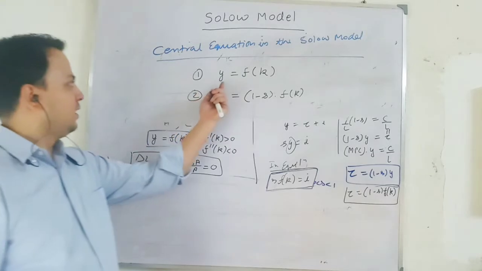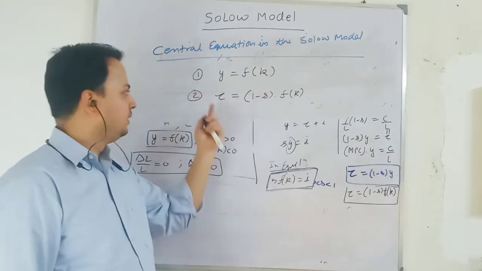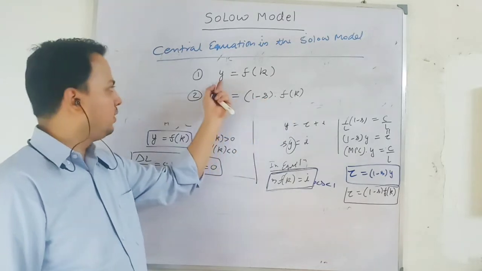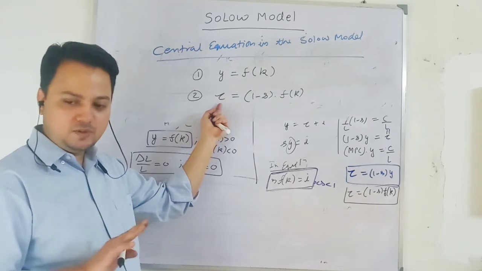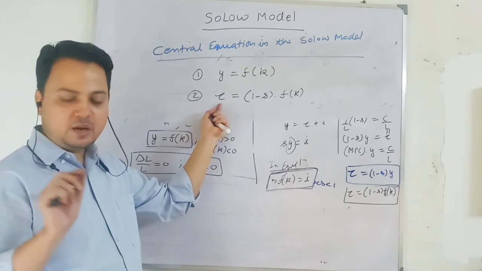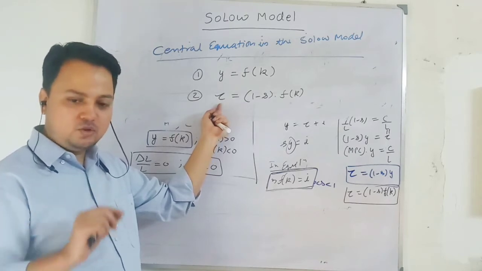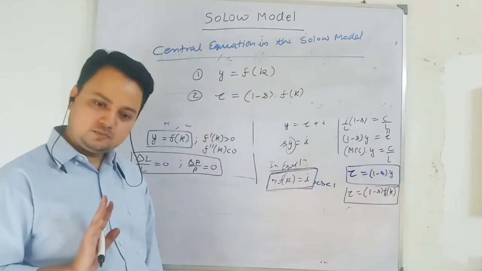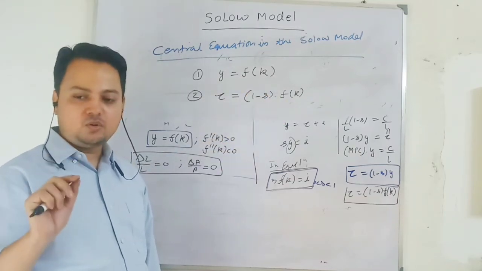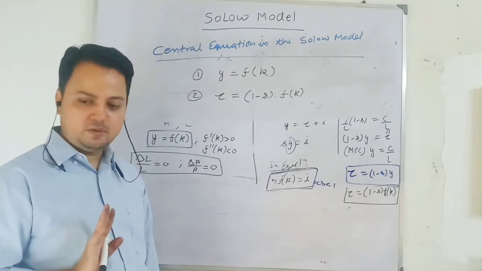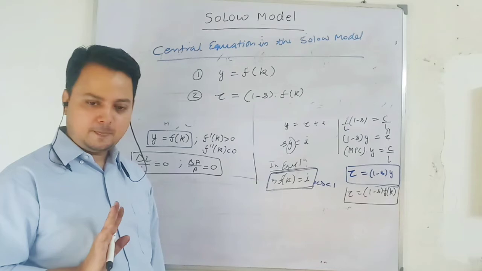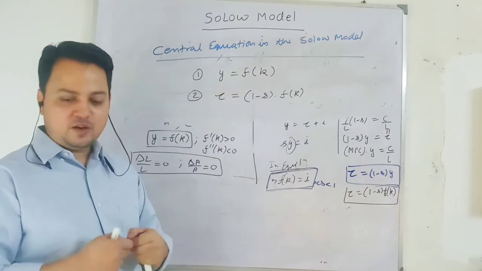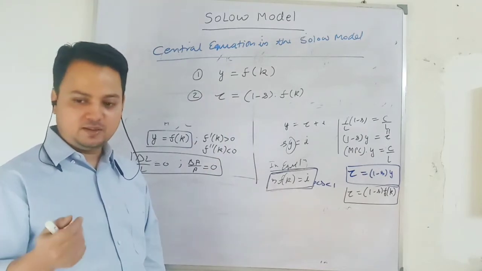See, your output per worker is a function of capital per worker. Your consumption per worker is a function of capital per worker because saving propensity is given. So the endogenous variable, because we are going to determine it within the system, is dependent on capital per worker. The endogenous variable in the model is determined by the accumulation of capital stock. That is why we are saying economic growth is a process of accumulation of capital stock. Is it clear, everyone? As we accumulate more capital stock, there will be more growth in output. When you have more growth in output, that means more economic growth is taking place.